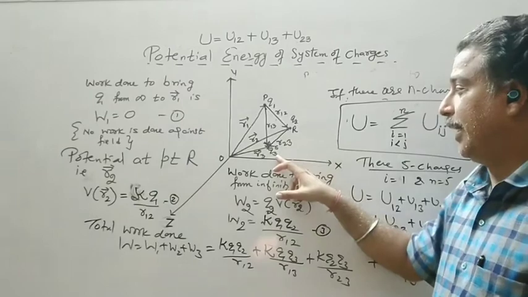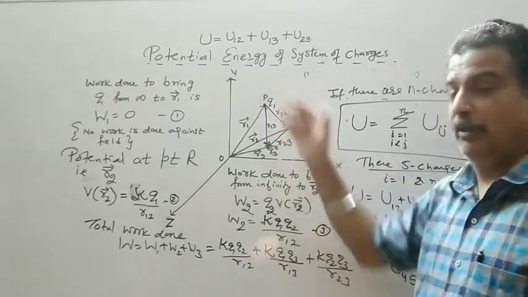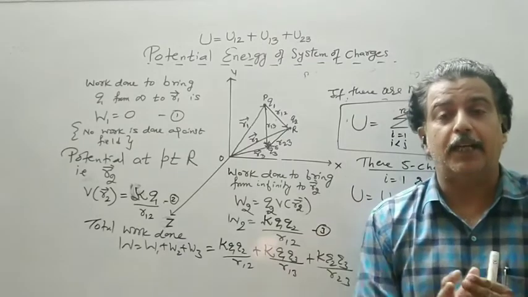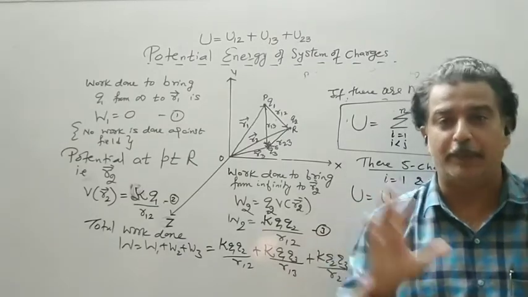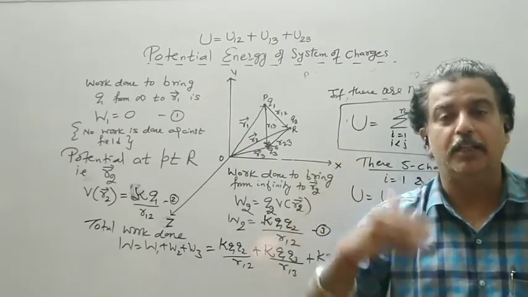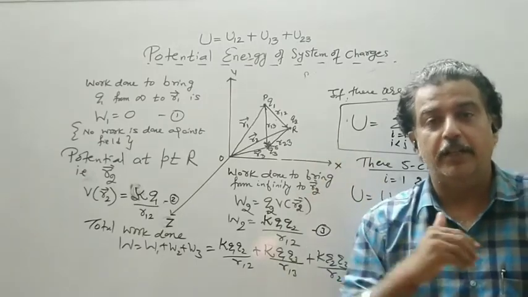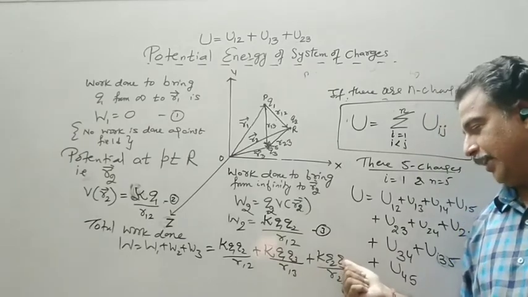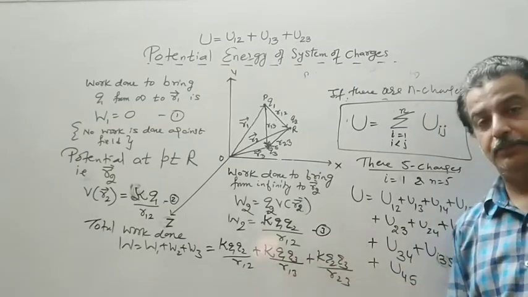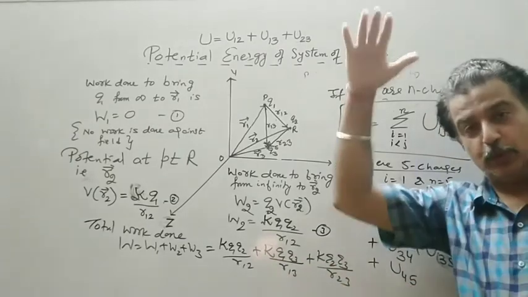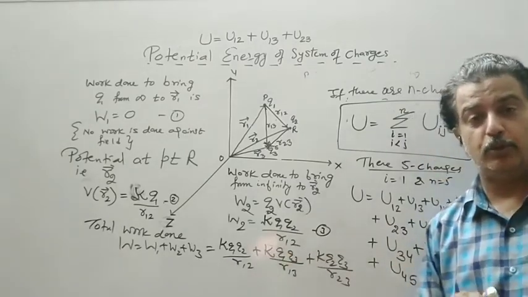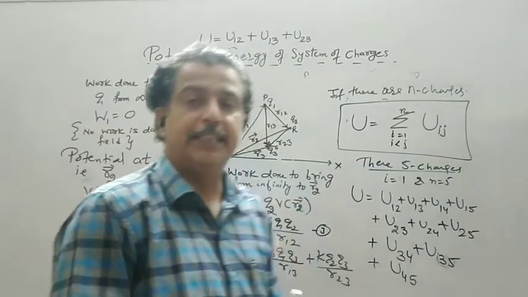Then instead of repulsion, there will be a force of attraction. But we don't allow either attraction or repulsion, meaning you have to spend energy, but your work done or potential energy will decrease. So wherever I have Q3, I will subtract that term. So the potential energy of the system as compared to 3 positive charges will decrease.